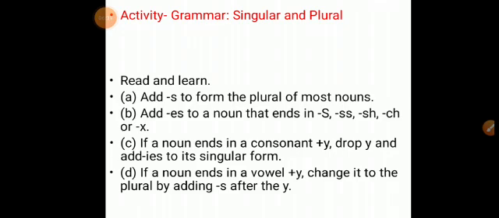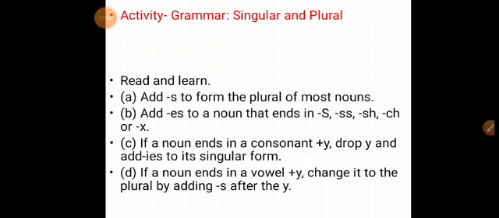Then a few words do not follow the rule. For example, chef, chefs. Then some nouns have the same form in singular and plural. For example, sheep, hare, deer. Nouns that do not form plurals in the usual way are irregular nouns. A few singular nouns form their plural by changing the inside vowel or vowels.